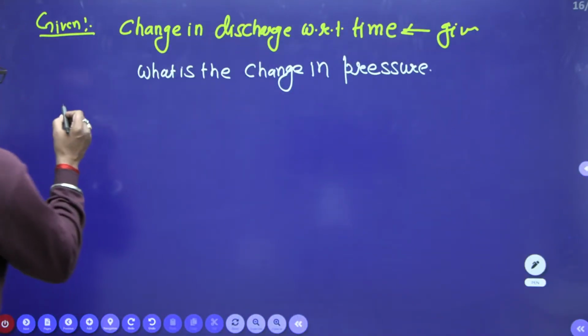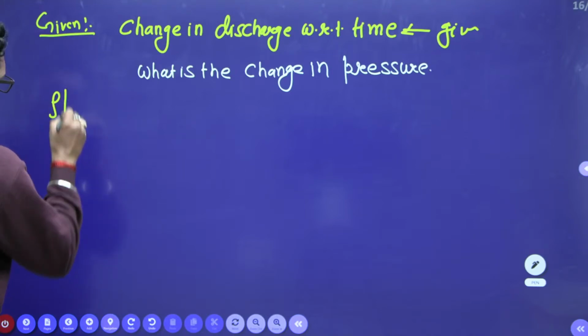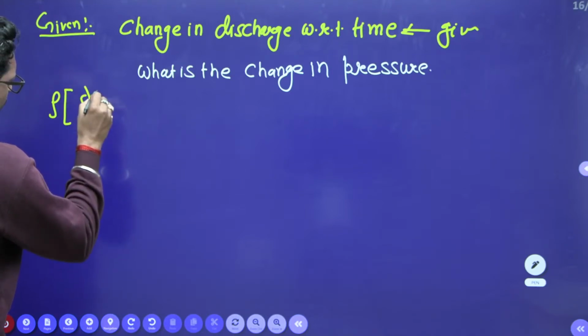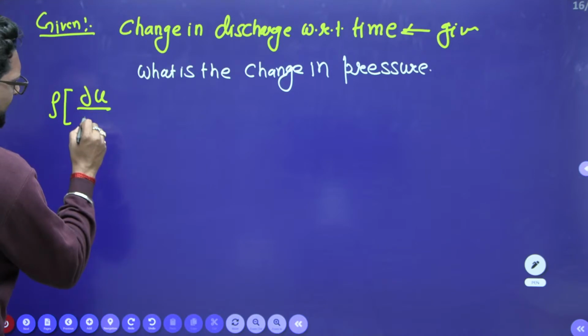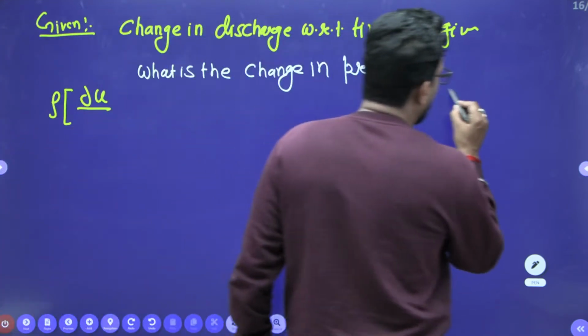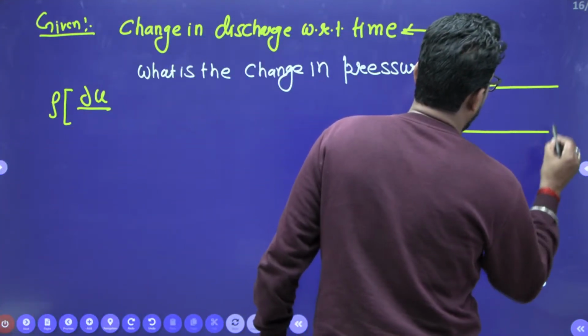What is the Navier-Stokes equation? Rho du by dt, we take the x direction, that means the pipe, and the pipe is horizontal and of uniform cross section.